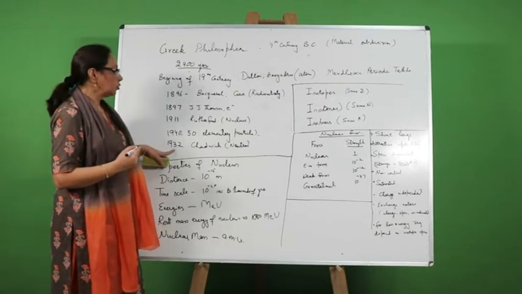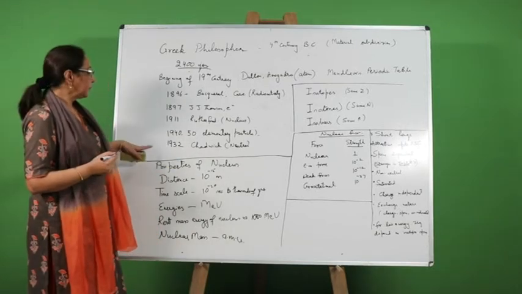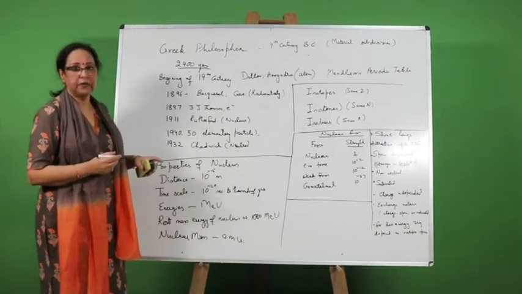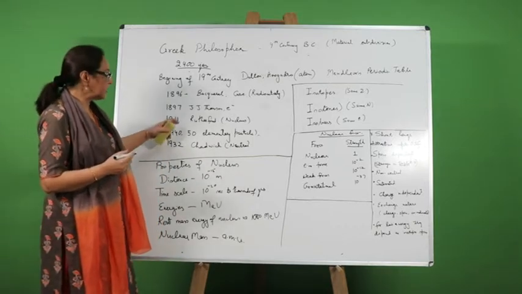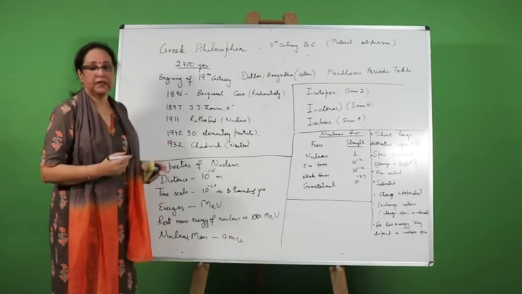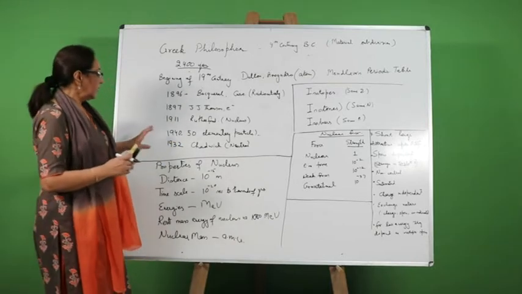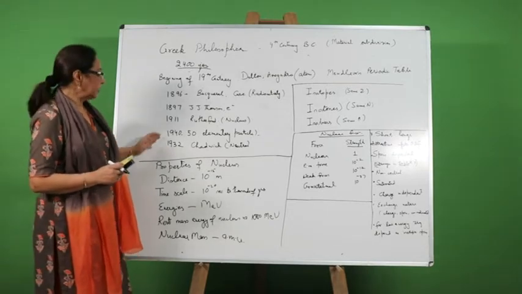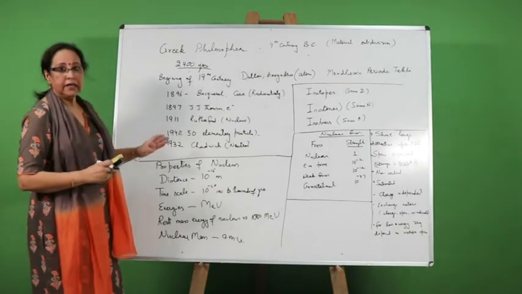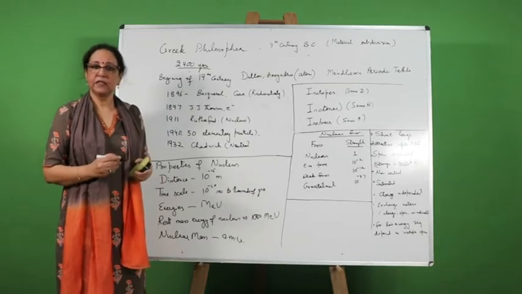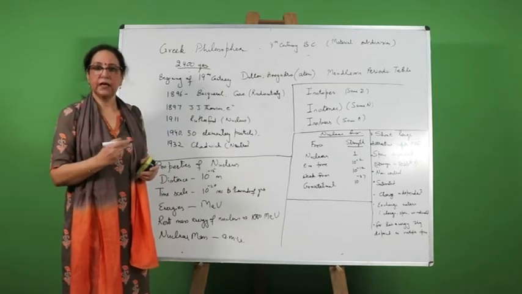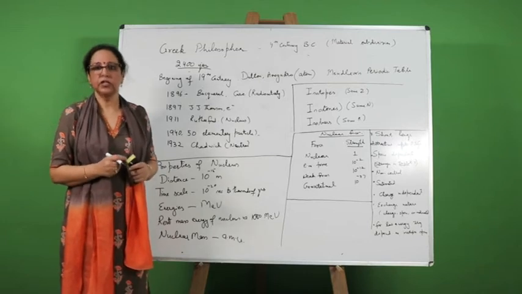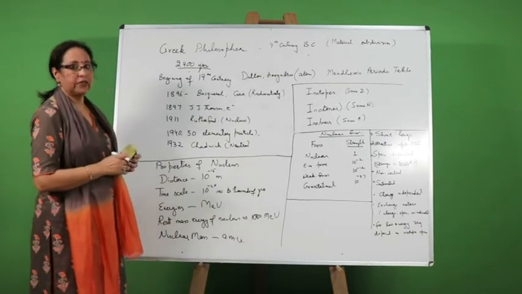In 1932, Chadwick discovered the neutron, and after that another science was there, that of the elementary particles. That is, these particles are further made up of subparticles which are called elementary particles. This was the birth of nuclear physics. So after Chadwick discovered the neutron, it was there that the atom is made up of a central nucleus with electrons revolving around it, and the nucleus is made up of protons and neutrons. Here came nuclear physics.